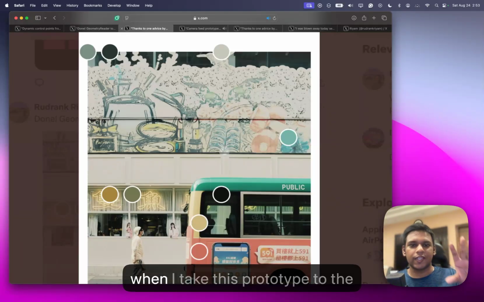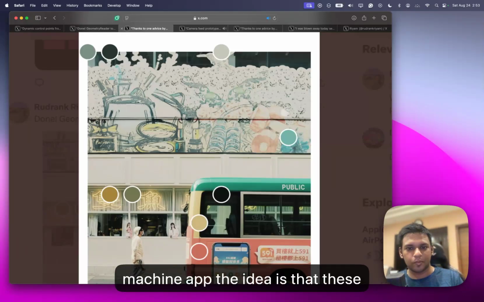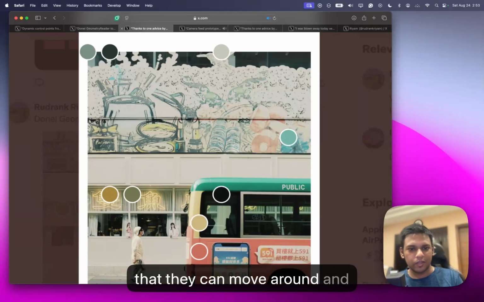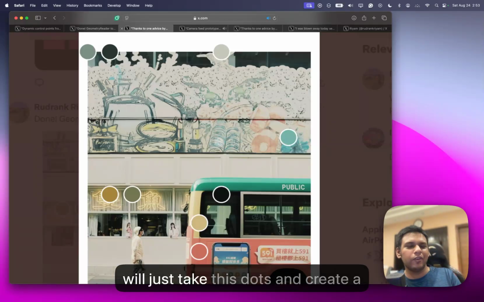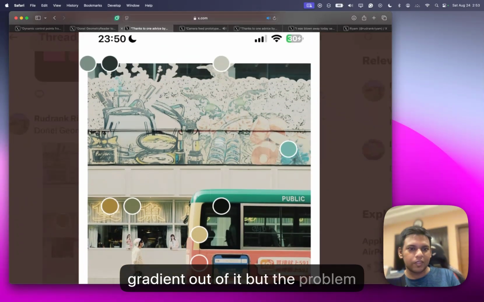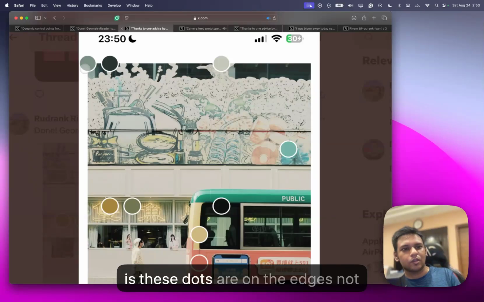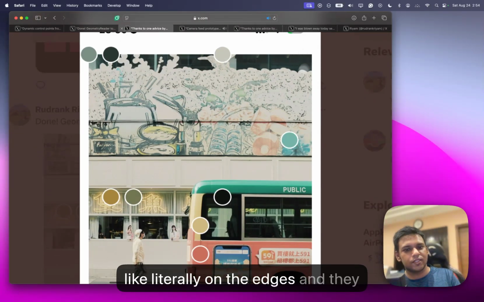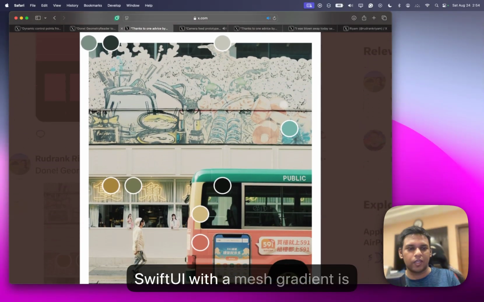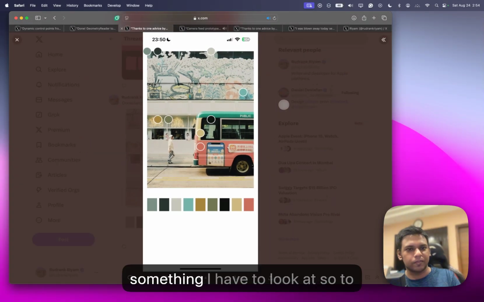When I take this prototype to the meshing app, the idea is that these points will be available to the users, so they can move them around, and when they're kind of final, I will just take these dots and create a mesh gradient out of it. But the problem is, these dots should be on the edges, not literally on the edges, but they should be. So how it will work with SwiftUI with a mesh gradient is something I have to look at.